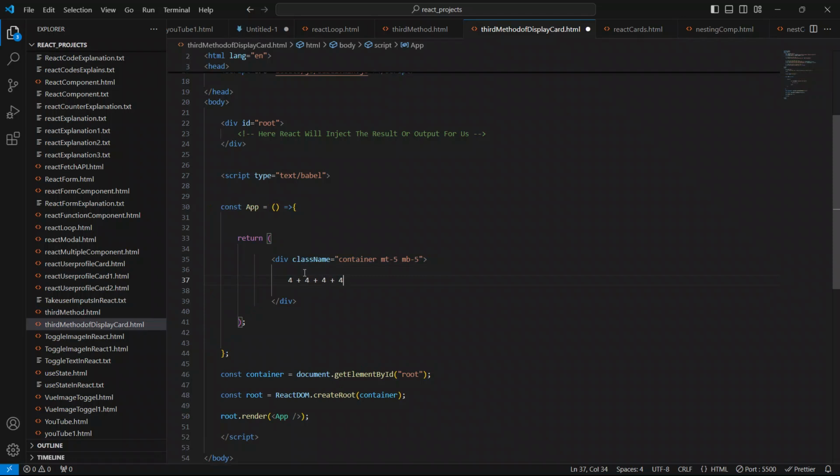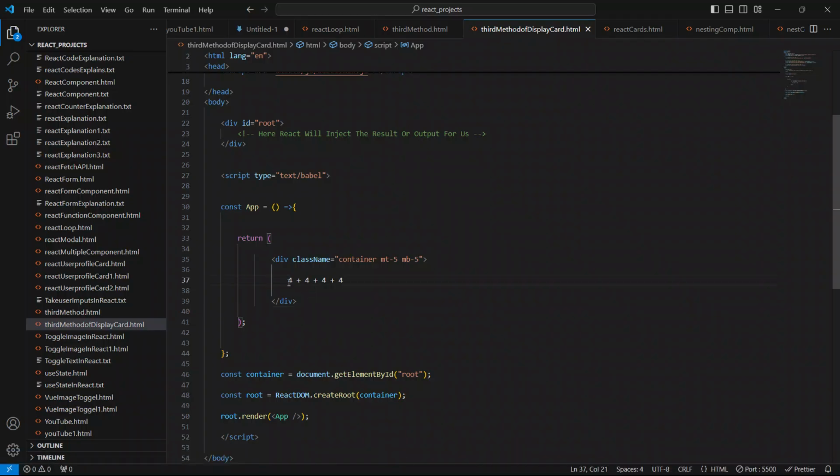Ideally we should be getting 16 if this parent component has been connected or mounted with this div. So just save your code, go live. As you can see, we only see 4444. Why, guys?